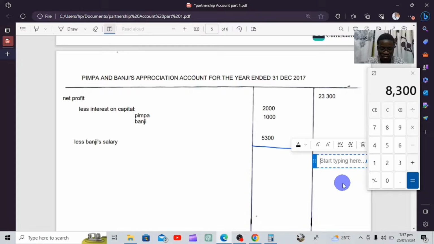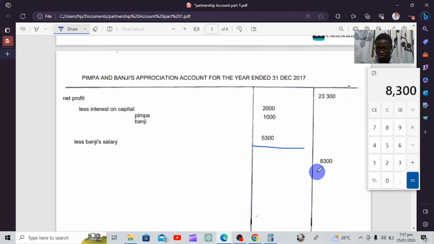8,300. We're going to put it down there. Then if there was interest on drawings, we're going to add it to this figure. But for interest on capital and salary for a partner, we deduct from the profit.